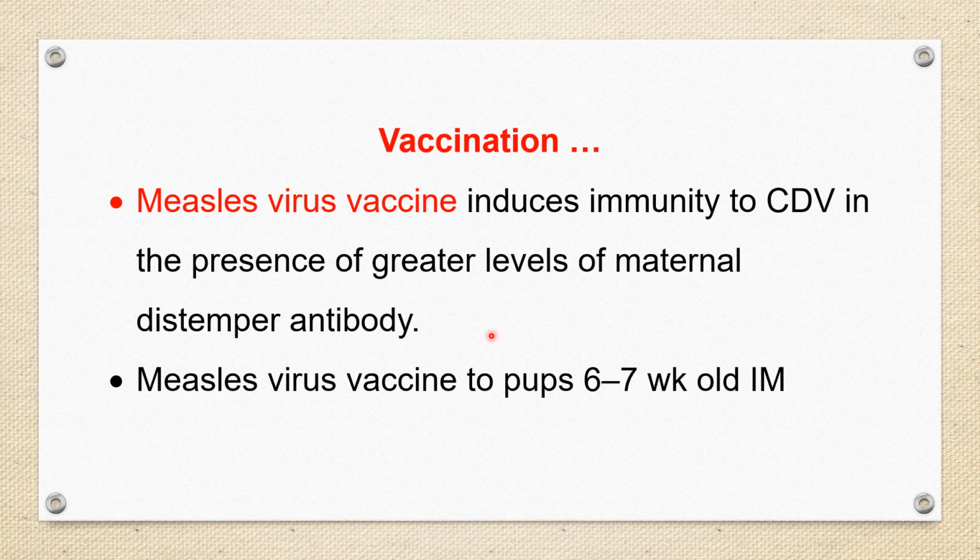When there is more maternal distemper antibody, in these cases measles virus vaccine may be used. The measles virus vaccine is given to the pups intramuscularly at the age of 6 to 7 weeks.